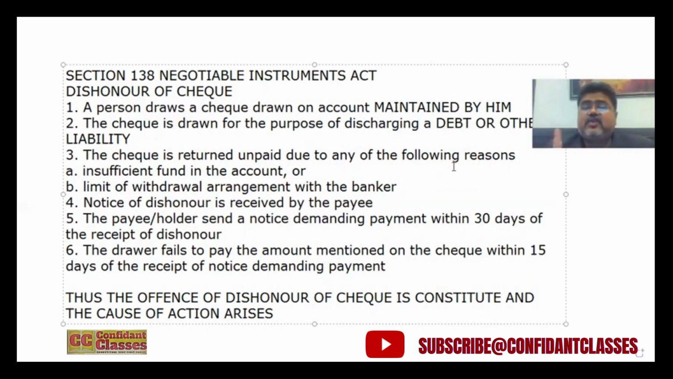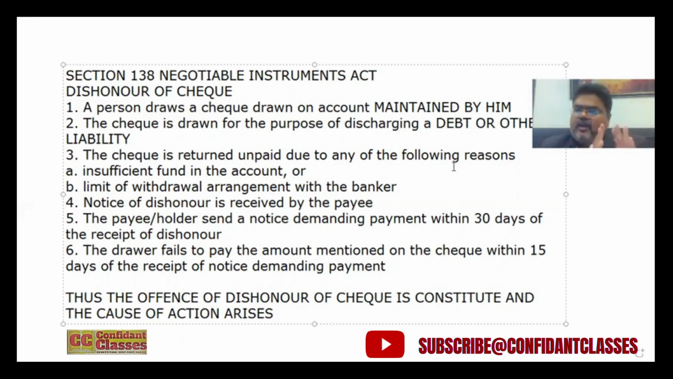Third element is that the check is returned unpaid due to any of the following reasons. Either it is because of insufficiency of funds in the account maintained by the drawer. The one who has drawn the check has maintained an account, but that account does not have sufficient money to honor the amount mentioned on the check. So insufficient funds, or sometimes between the drawer and the banker, there can be an arrangement by way of agreement that only a particular amount can be withdrawn on a particular day, right?